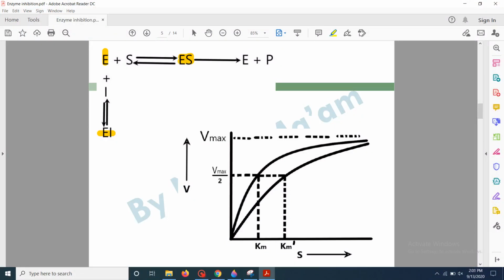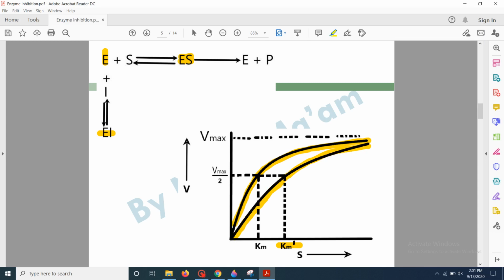Here you can see that whenever there is a competitive inhibitor in the medium, there would be a higher Km value. There would be a change in the Km value while the Vmax remains the same. This above graph is showing the chemical reaction without the presence of a competitive inhibitor, while the lower graph is showing the competitive inhibition by a particular inhibitor.